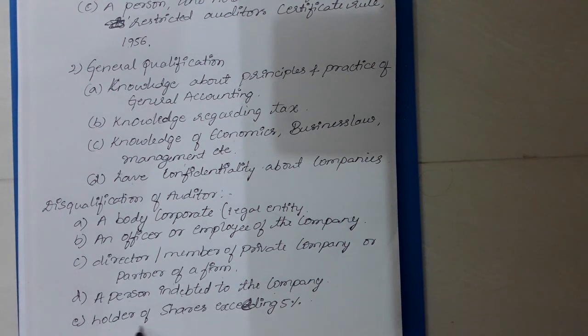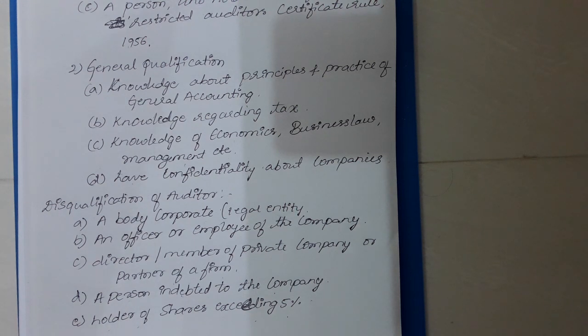Next is holders of shares exceeding 5%. Any person who holds more than 5% of the shares in a particular company cannot be appointed as an auditor.